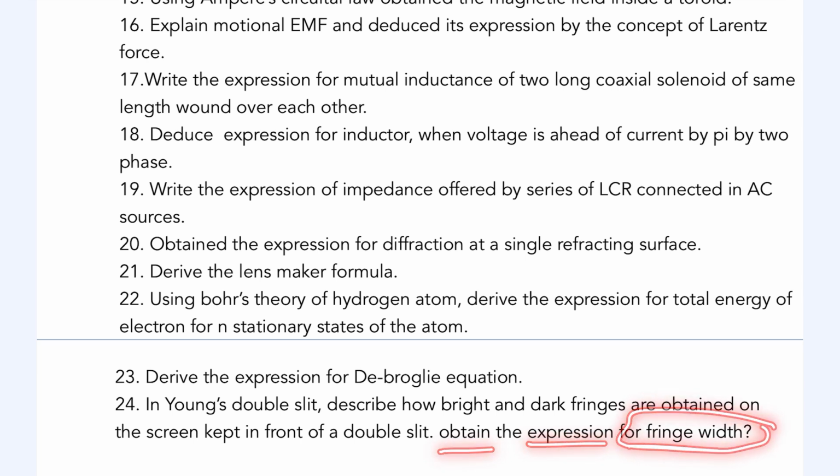So these are all the derivations that can be asked in the upcoming board exam. You have to check and learn according to your sufficiency, so that you know which kind of derivation can be asked.